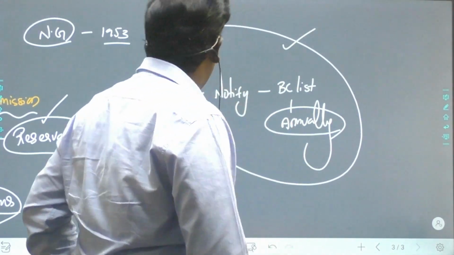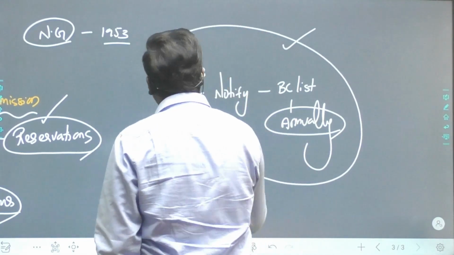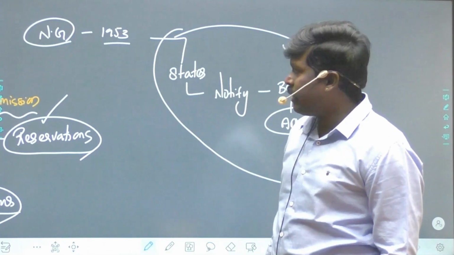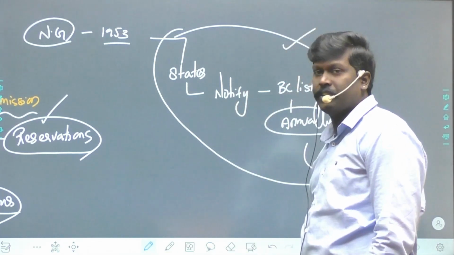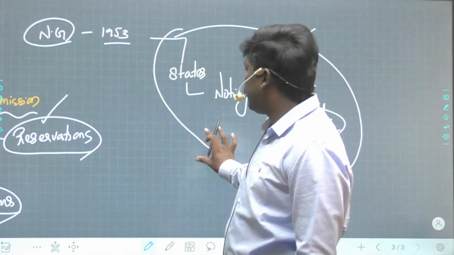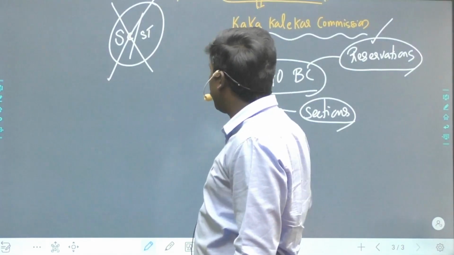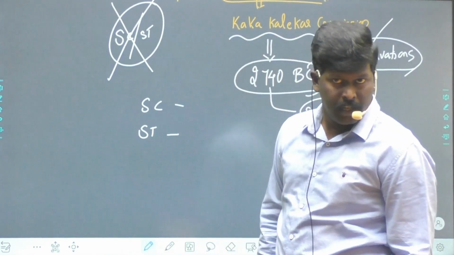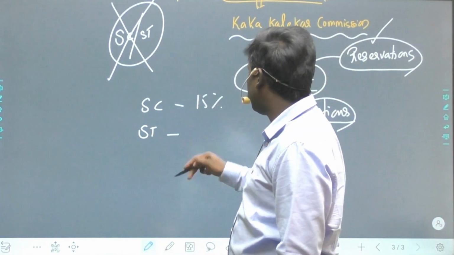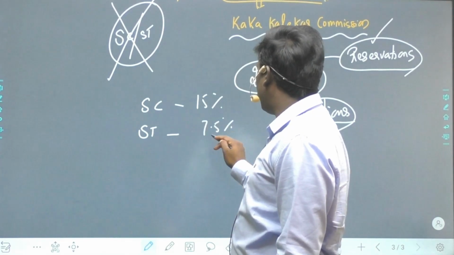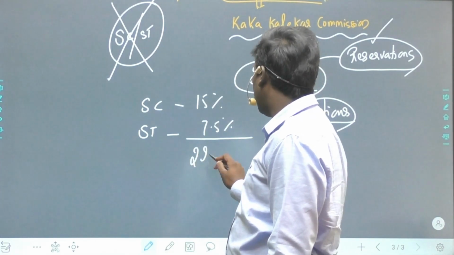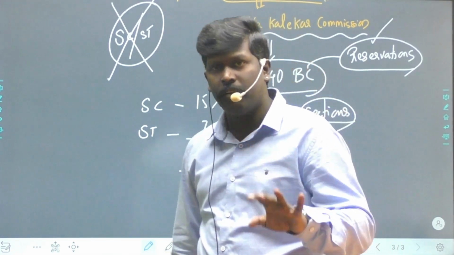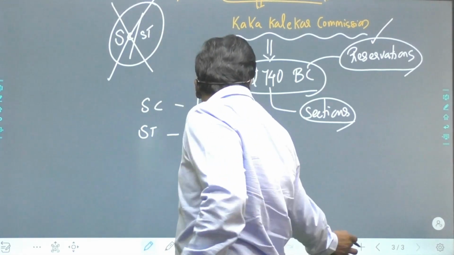So the Kaka Kalelkar Commission has said something, but the Nehru government did not accept it and said the states in India shall notify the BC list. So by the end of 1953, reservations were only given to SCs and STs. SCs were given 15% reservations and STs were given 7.5% reservations. Totally 22.5% reservations are given. Everything was going smoothly. Now, 1963.